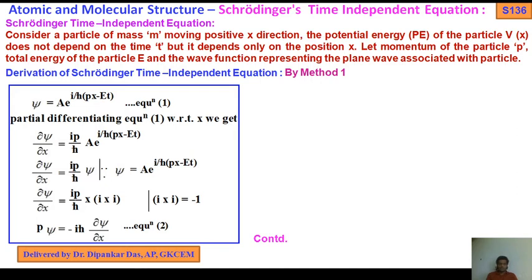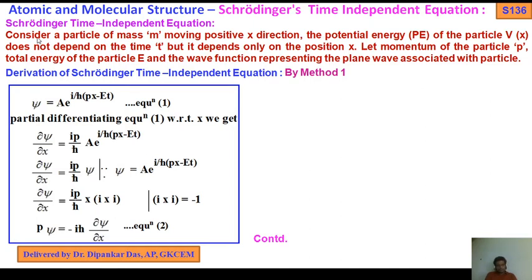Okay, no problem. We should practice frequently. With more practice, you can write down the derivations easily. Otherwise, if you do not practice, it is impossible to write down the derivation of the Schrödinger time independent equation. This is very important for long questions as well as short questions. Write down the Schrödinger time independent equation for a one-dimensional box or three-dimensional box. I have told you several times, again I repeat, we should practice again and again, otherwise you cannot write it in the examination hall.